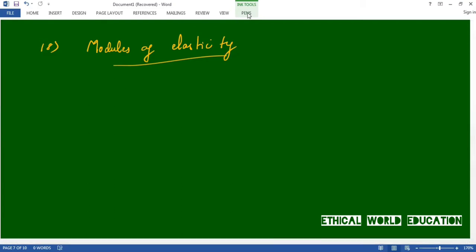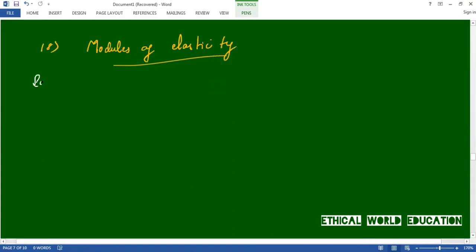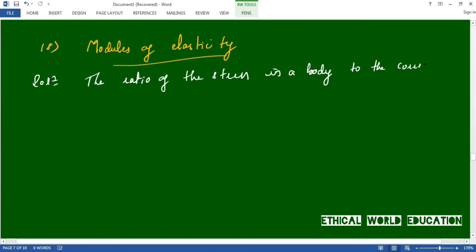Let us define the modulus of elasticity. It is the ratio of the stress in a body to the corresponding strain.